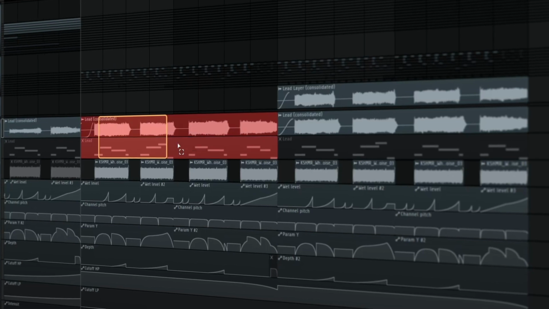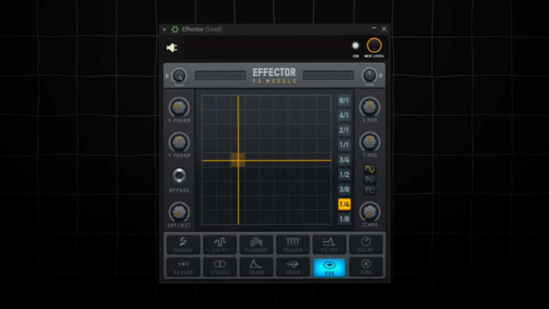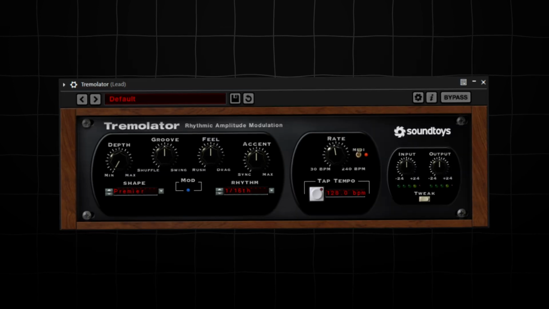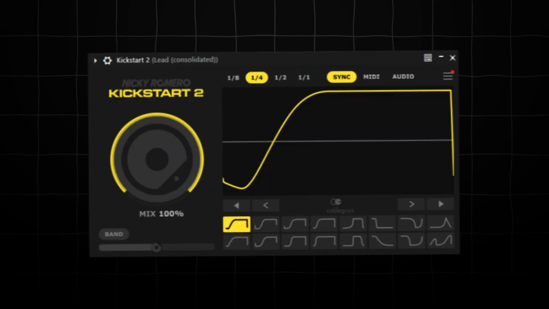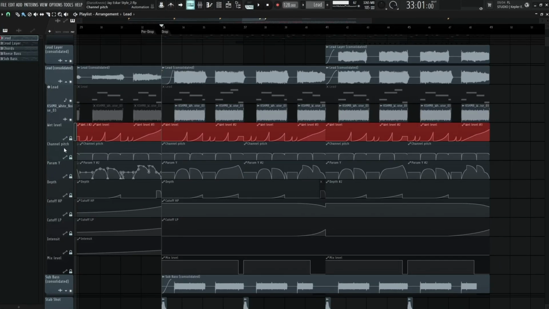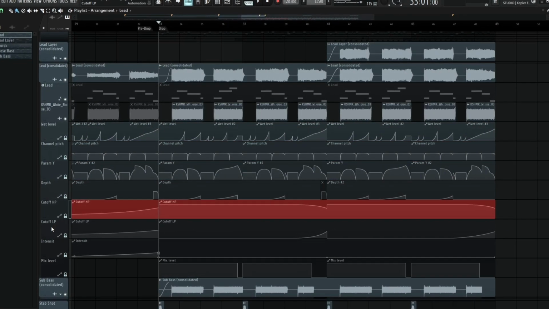The lead is also a Serum preset. For effects, I added reverb, OTT, effector, 2 EQs, 2 filters, tremolator, another EQ, Cashmere Essentials, soothe, Oxford inflator, and the sidechain. I also automated the reverb, pitch, effector, tremolator, high pass filter, low pass filter, and sidechain.